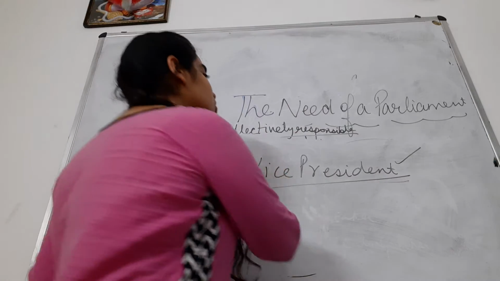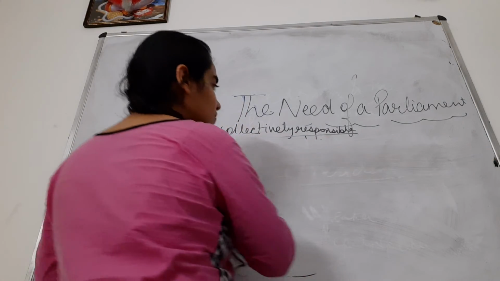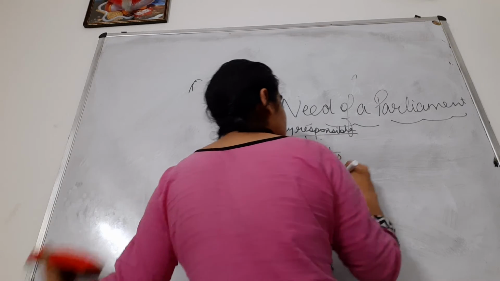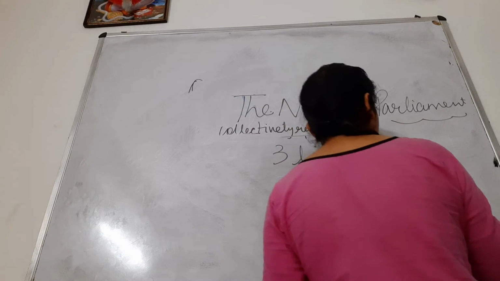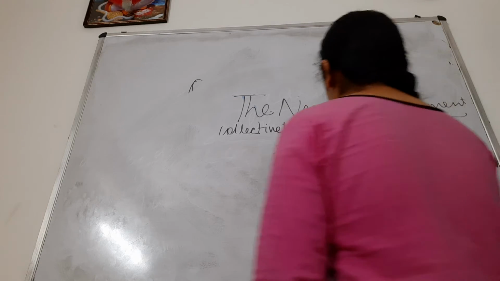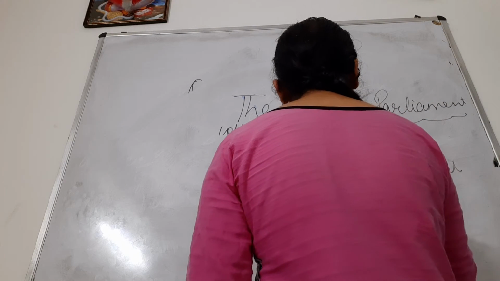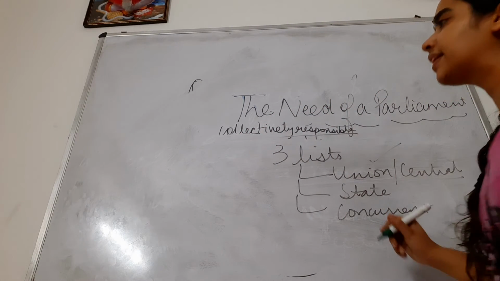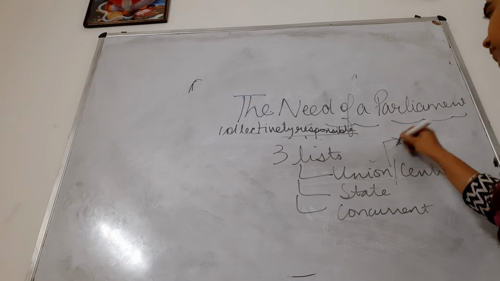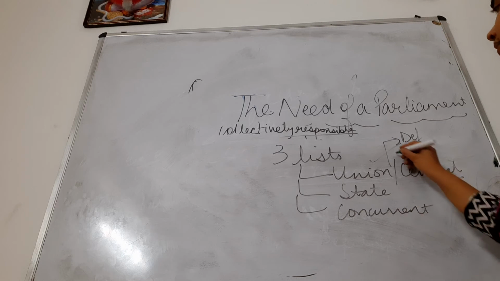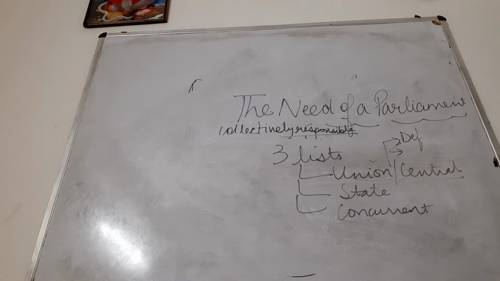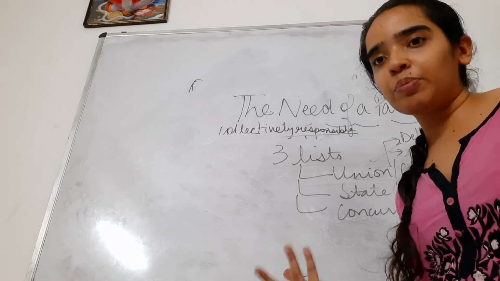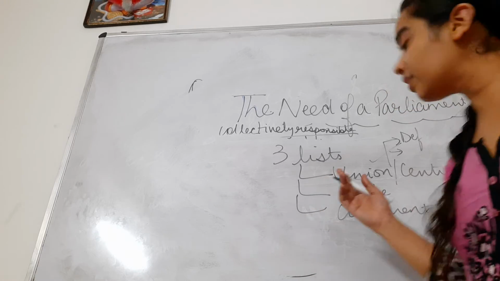Then there are three kinds of lists. Three lists: union, state, and concurrent. Union, also known as central, state, and concurrent. Union list includes the matters on which only central government can make decisions, like defense, communication, transportation, currency, banking, demonetization. It was the decision of the central government.